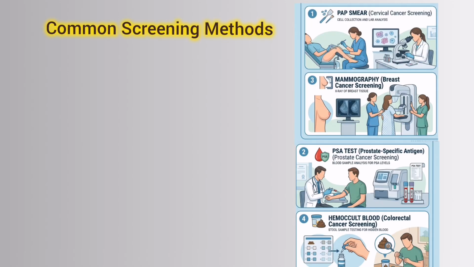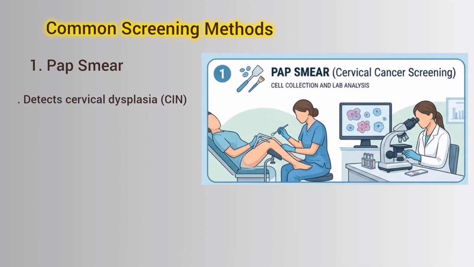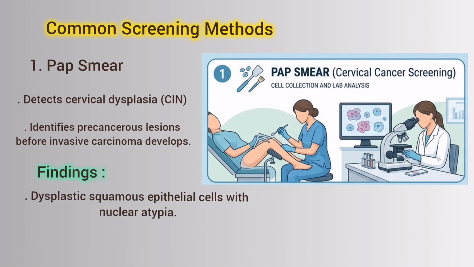Now we'll talk about the common screening methods. The first one is the pap smear, then mammography, then PSA, meaning prostate specific antigen, plus digital rectal examination, and then the hemoccult test plus colonoscopy. Now we'll talk about the pap smear in detail. Pap smear detects cervical dysplasia or cervical intraepithelial neoplasia. It identifies the precancerous lesion before invasive carcinoma develops. The microscopic finding in the pap smear is dysplastic squamous epithelial cells with nuclear atypia.